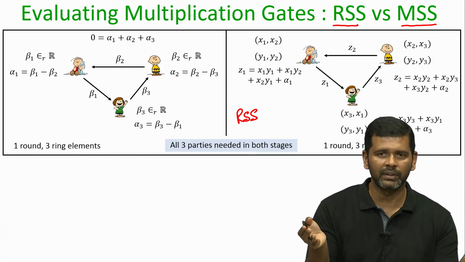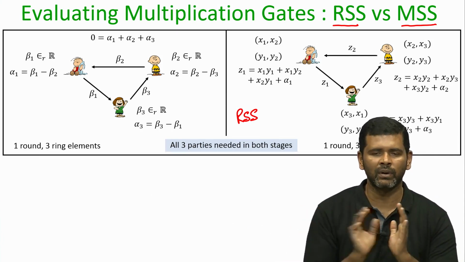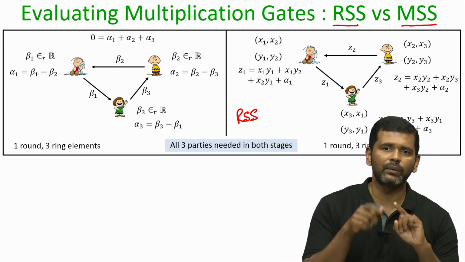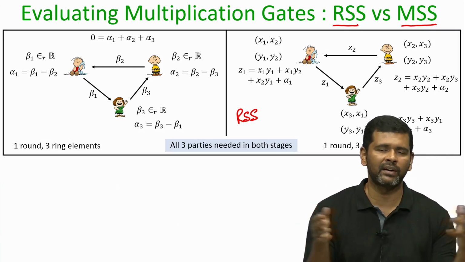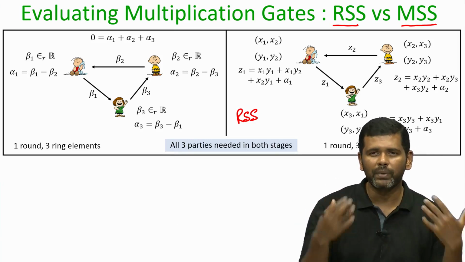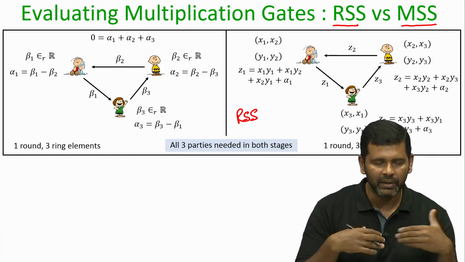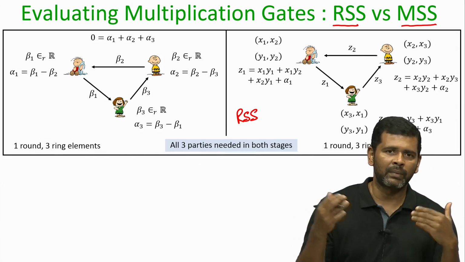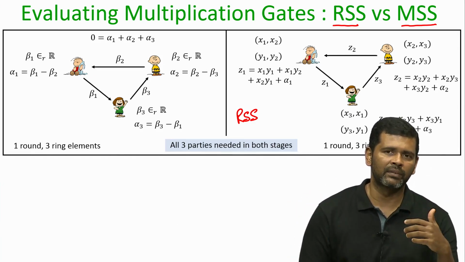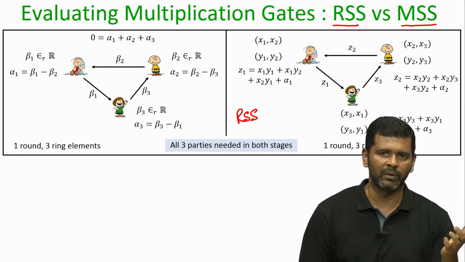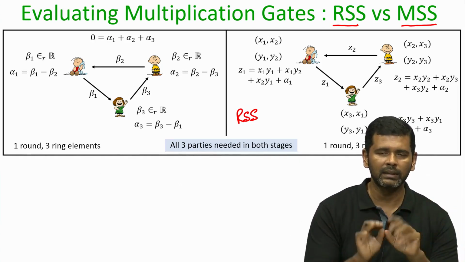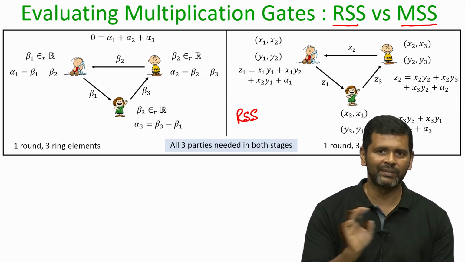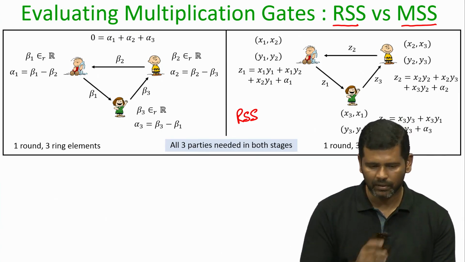You have to secret share the inputs and reconstruct the outputs. It is only during the evaluation of the multiplication gates that the parties have to interact, and how much they interact, how many bits are communicated, that determines overall the communication complexity of any generic MPC protocol. So, that is why we are comparing here the multiplication process of these two 3PC protocols.